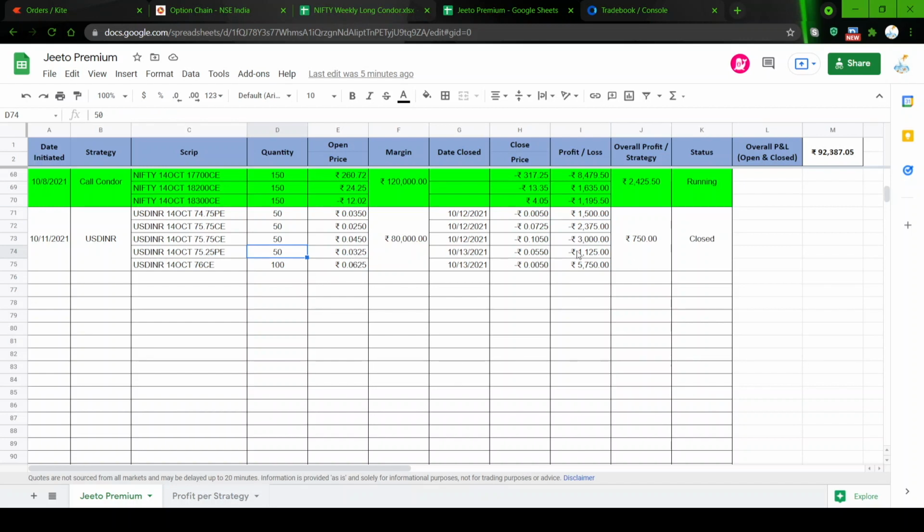So I closed it at 5.5 paisa. I took it at 3 and quarter paisa, sold at 5, and bought back at 5.5 paisa. So I lost 1125 in that process. But the call which I sold for 6 and quarter paisa, 100 quantity, has given a huge profit.